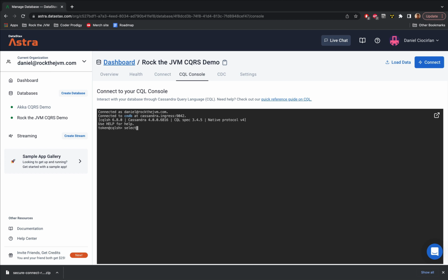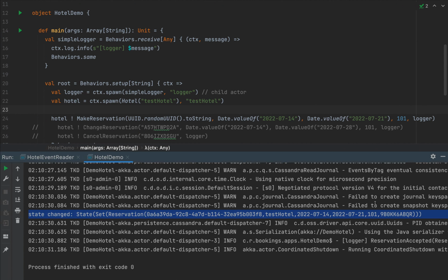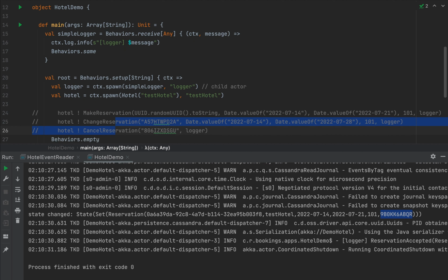So I'm going to select star from akka.messages, and if we have an entry there, then that means the event was persisted. And notice that we do have a single event here, which means that our application connected successfully. Now, let me get the confirmation number, which is this little fellow over here, and then I'm going to try to change it and cancel it.